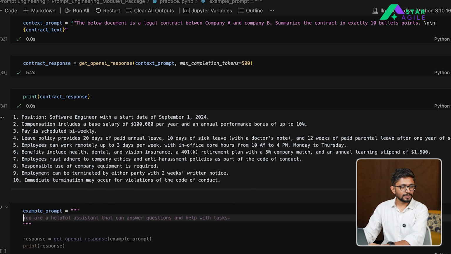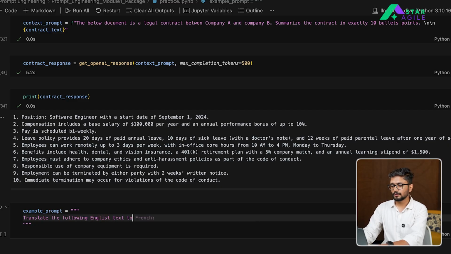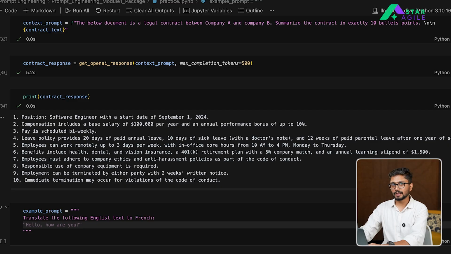Right? So here we are going to say translate the following English text to French. Right? Here that is the instruction. Here we are going to pass some examples that the model can use.